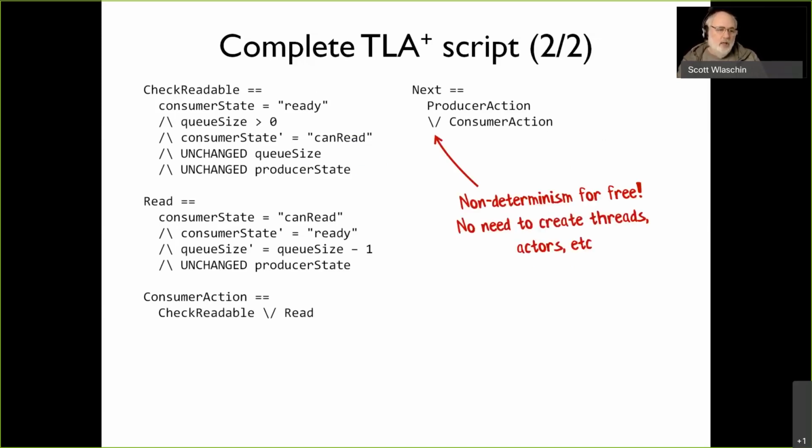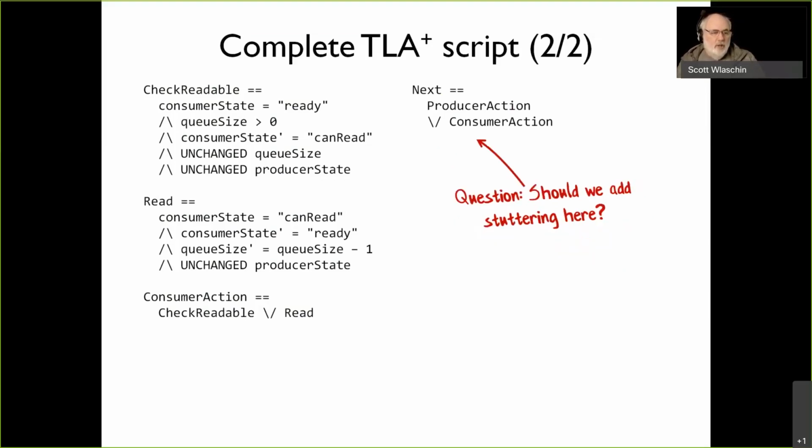Now, what's interesting is when we write this, we've actually got a non-deterministic system. You might think of it as two different processes or two different threads or two different actors. They're kind of running in parallel. In TLA+, this is completely natural. I don't have to create a special thread or process or something. We just say these two things can happen. Either of these two things can happen at any time, and we get parallel behaviors happening at the same time, which is kind of cool. So that's one of the things that's really nice about TLA+. It's why it's so good for concurrency. You don't need to do anything clever to get concurrency happening.